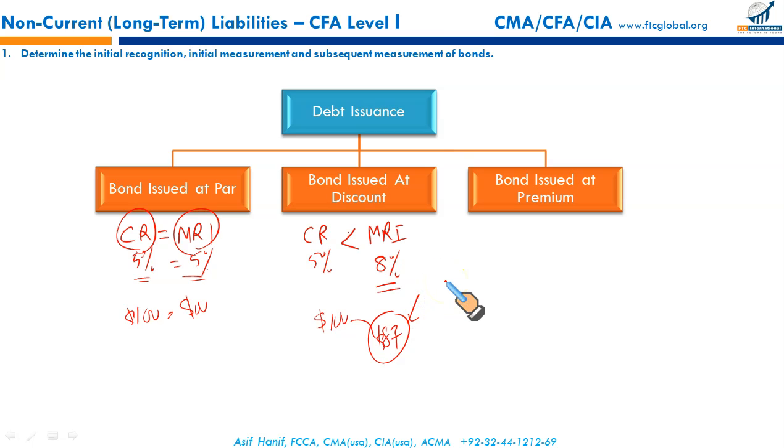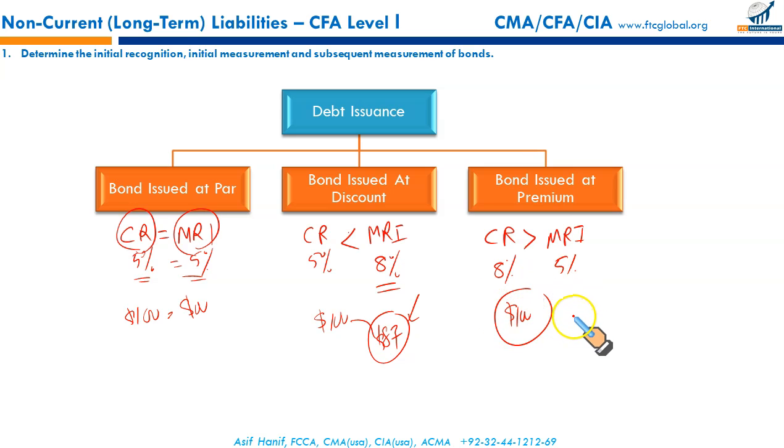In the last case, the bond issued at premium, your offered rate, your coupon rate, is greater than the market rate of interest. You have offered 8%, whereas the prevalent market rate for a similar instrument is 5%. The investor will be willing to pay more than the face value. So your $100 par value bond might sell for $115, let's say. So it's all about the interplay between the coupon and the market rate.